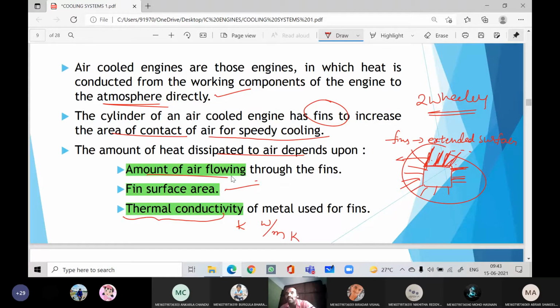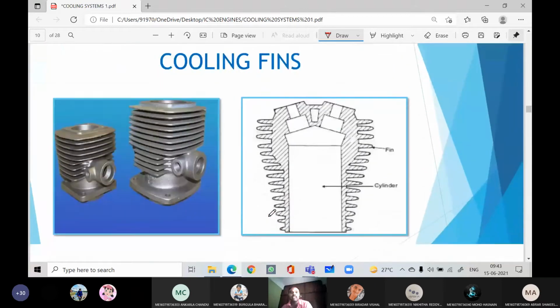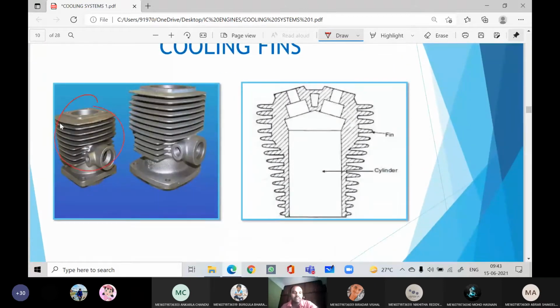So at that much speed the air comes in contact with the fins, therefore the heat transfer rate will be more. Okay, so these are the factors on which the heat dissipation will depend. Now we can see these are the engines. They are very familiar to us, all of you are already using these engines.